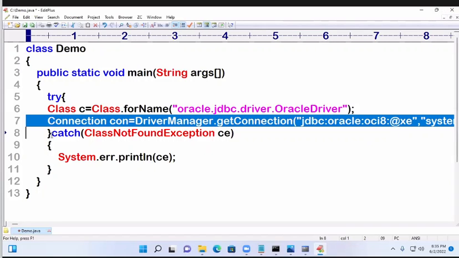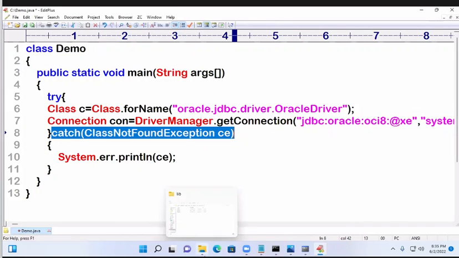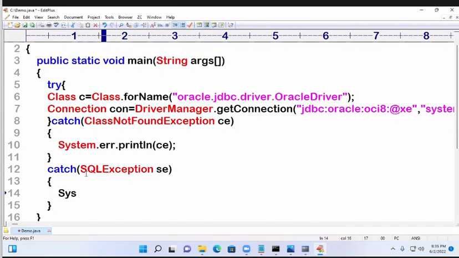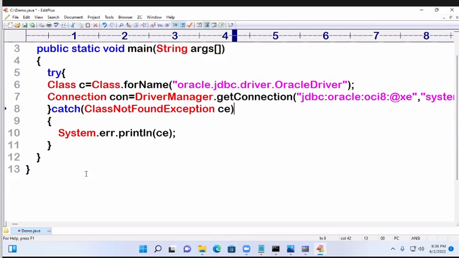Now, will this catch block handle SQLException? No. What do we have to do now? If I compile again, one more error comes. How to handle? One more catch block. Can I write one more catch block like this? Yes, SQLException sc. Here System.err.println(sc). But instead of writing two catch blocks, can I write only one catch block? How to write? Pipe symbol, OR, SQLException.